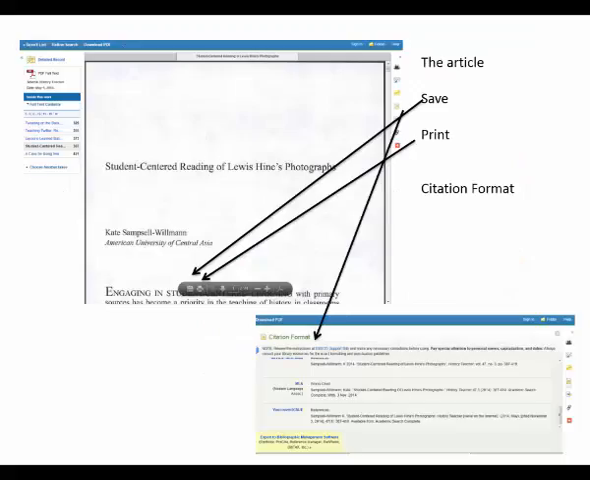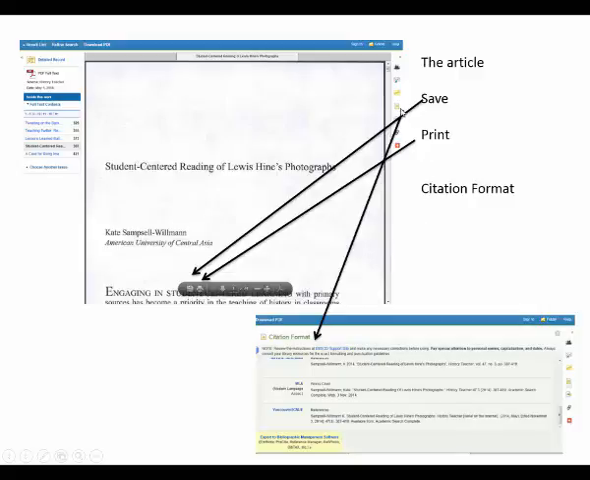This is one of the articles. I clicked on the title, I clicked on the PDF. It brought me up this article right here on the top left, PDF. If I want to print or save it, I like to use this gray bar. If you put your mouse over it, you get this gray bar. You can save from here, you can print it from here.